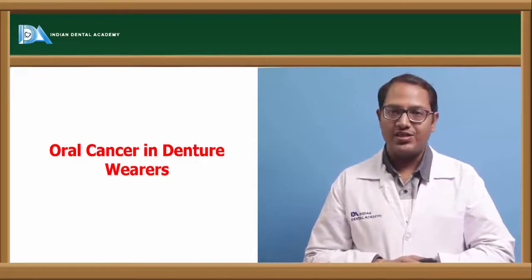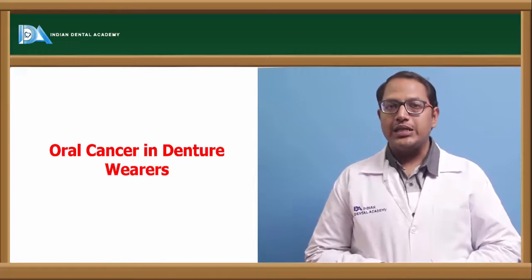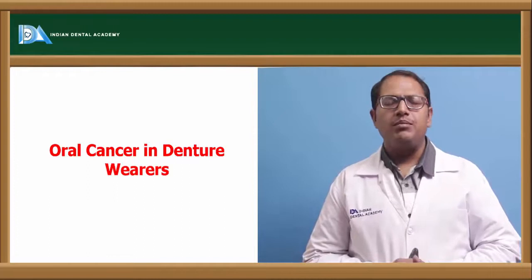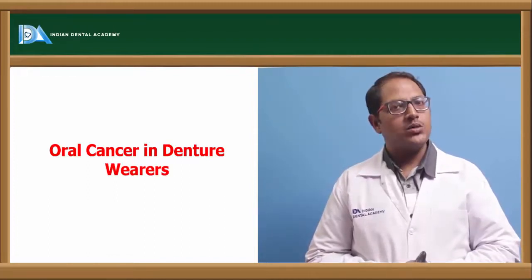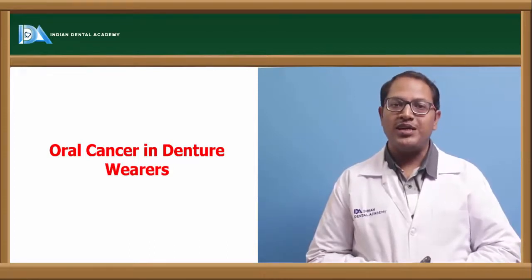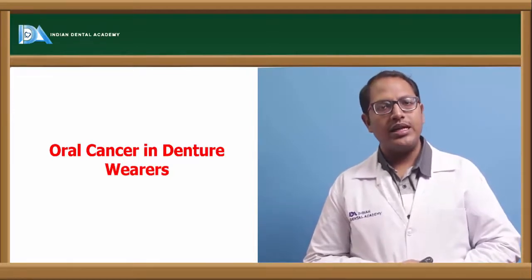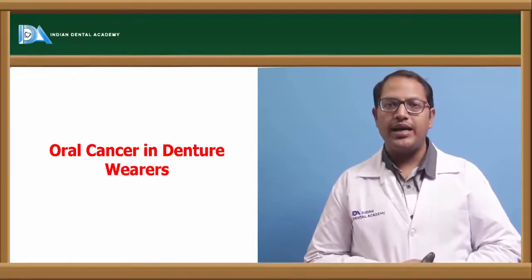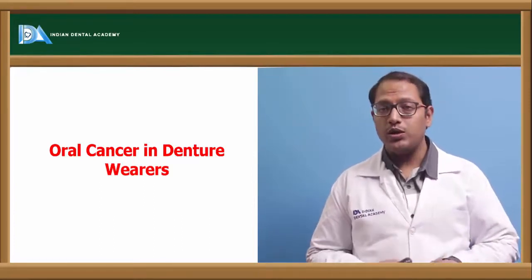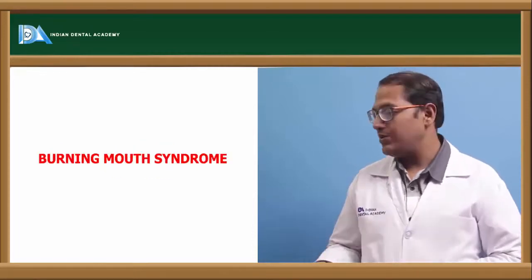Coming to oral cancer in denture wearers. Oral carcinoma has been seen having an association with denture wearers. But in all denture wearers, does oral carcinoma happen? No. It happens to ill-fitting denture wearers. The oral carcinoma is more commonly seen there. Now, just because of an ill-fitting denture, can there be oral carcinoma? As doctors, we know that no, it has to have some predisposing factors like alcoholism, smoking, tobacco chewing. All those habits can add up to oral carcinoma in the particular patient.